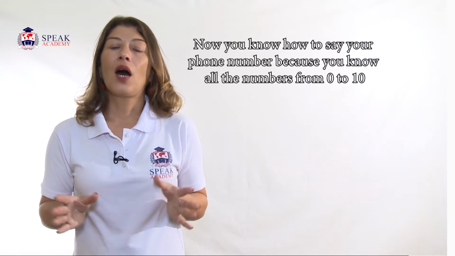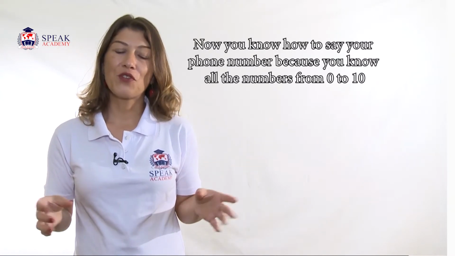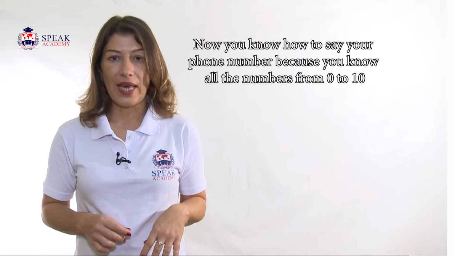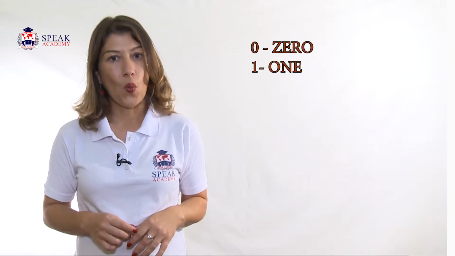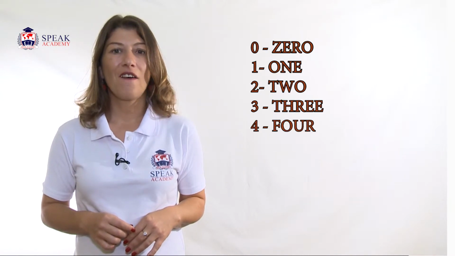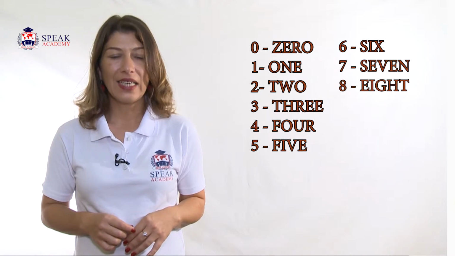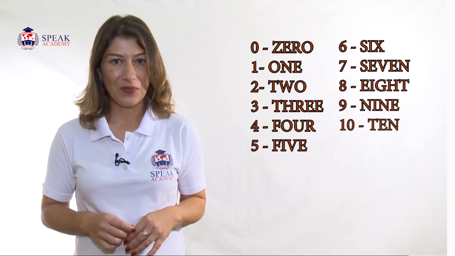Now you know how to say your phone number because you know all the numbers from 0 to 10. 0, 1, 2, 3, 4, 5, 6, 7, 8, 9, 10.